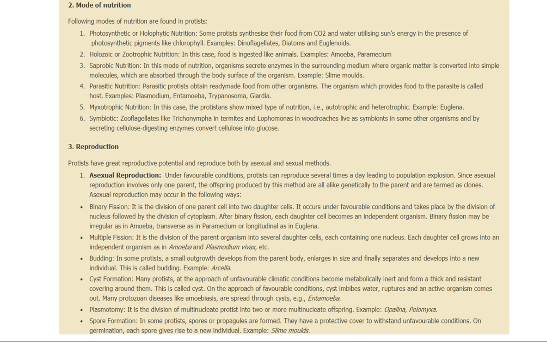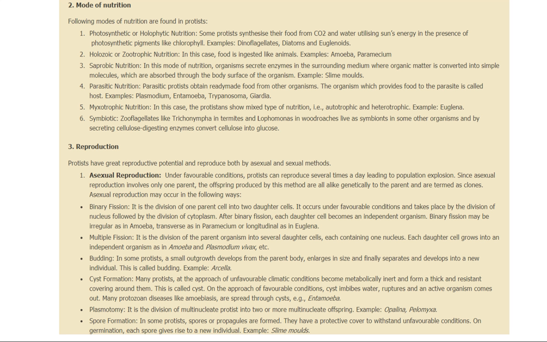Multiple fission is the division of the parent into a number of daughter cells, and each contains one nucleus. So each daughter cell grows into an independent organism. Binary fission, binary means from one organism two daughter cells will be formed. Multiple fission, where from one organism several daughter cells are formed, and each has the possibility to grow into an independent organism.